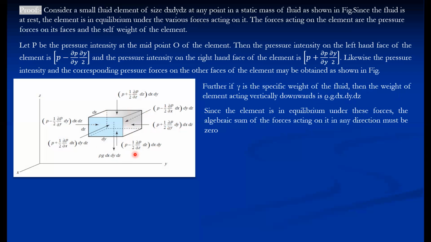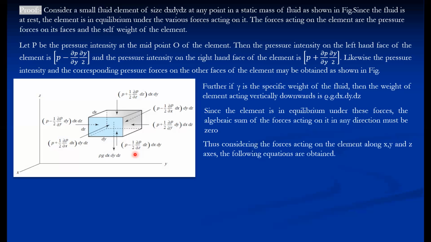Now, since the element is in equilibrium under these forces, the algebraic sum of forces acting on it in any direction must be equal to 0. So that is according to the static equilibrium condition. All the forces we can equate to 0 in a particular direction if the element is in equilibrium. Thus, considering the forces acting on the element along x, y, and z directions, the following equations are obtained.